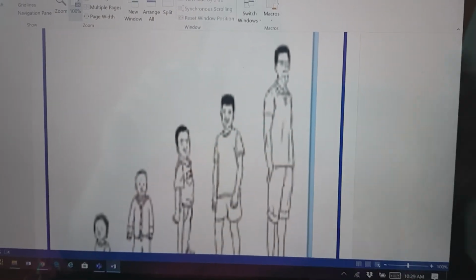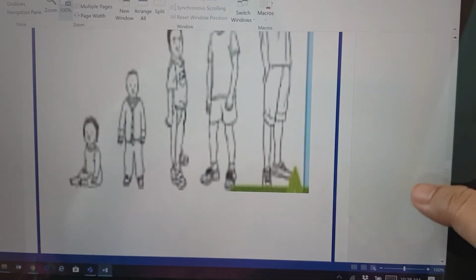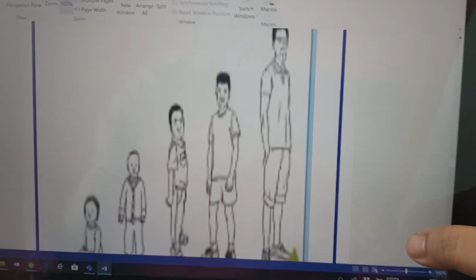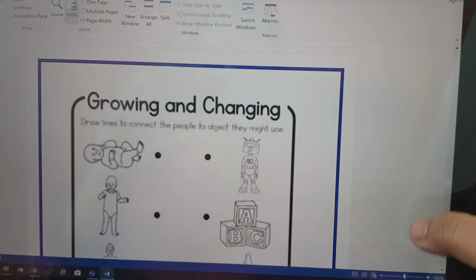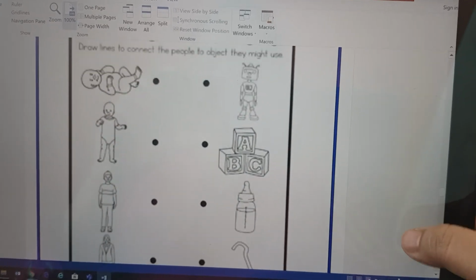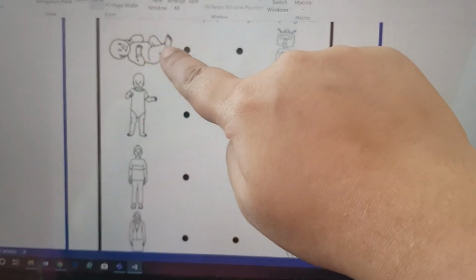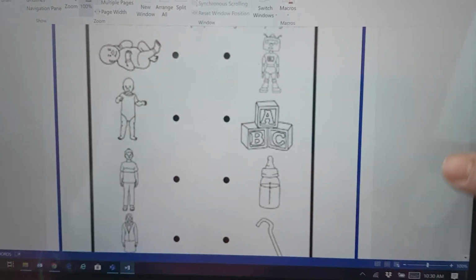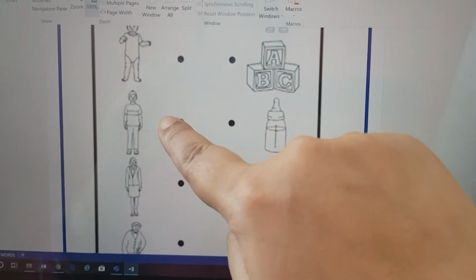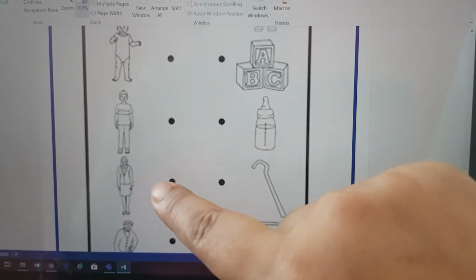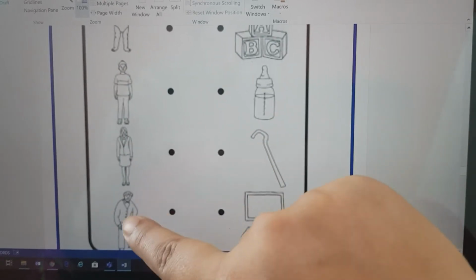So you have to color this picture only. Nothing else you have to do. It's showing how we grow up. So only coloring. Okay. And growing change. And here you see there are some pictures: a baby, toddler, then a teenager, then an adult person, and then one old man.